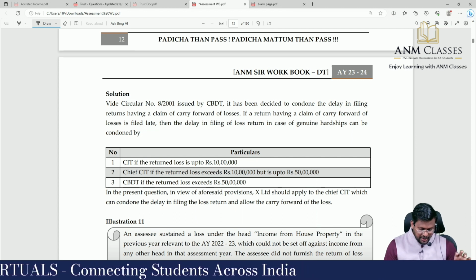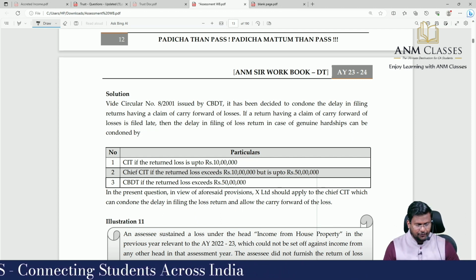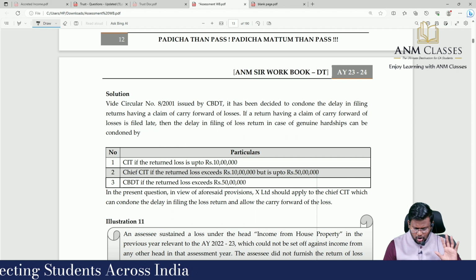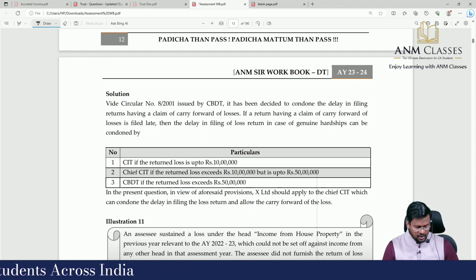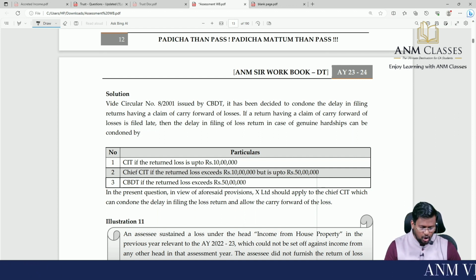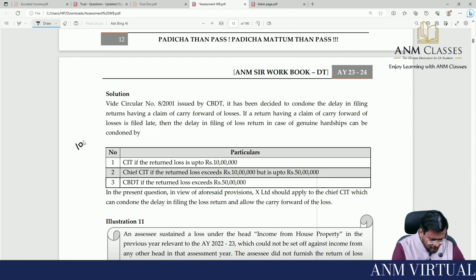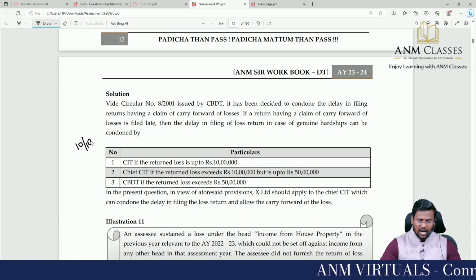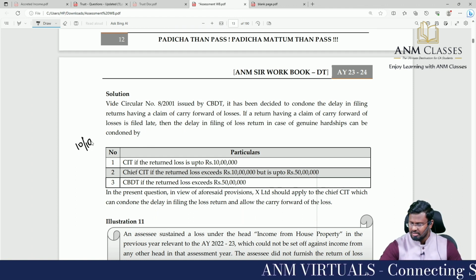In the present question, in view of the aforesaid provision, the company should apply to the Chief CIT, who can condone the delay in filing the loss return and allow the carry forward of loss. With this, we are through with our slot number 1, which is 10 by 10.